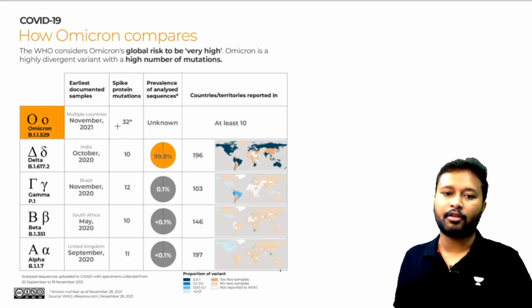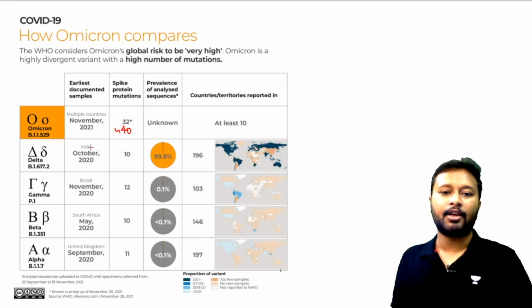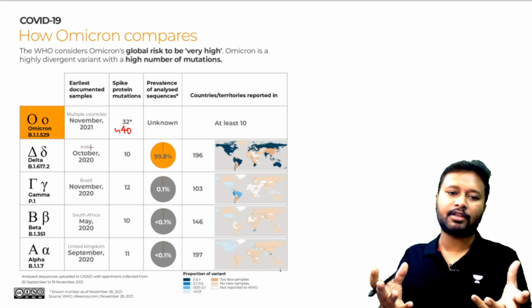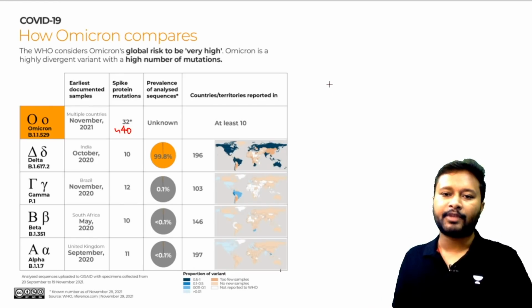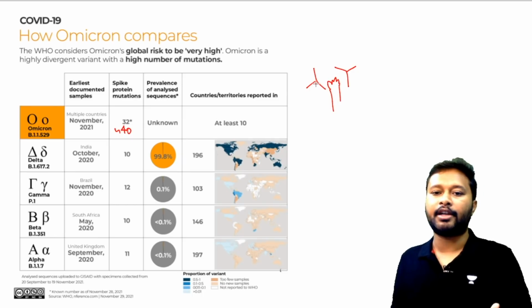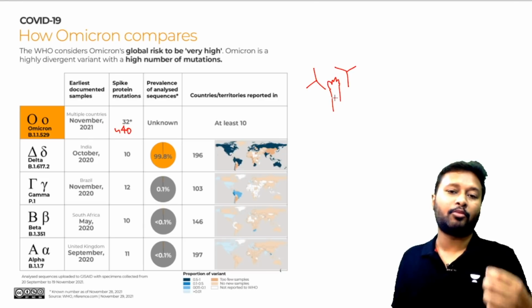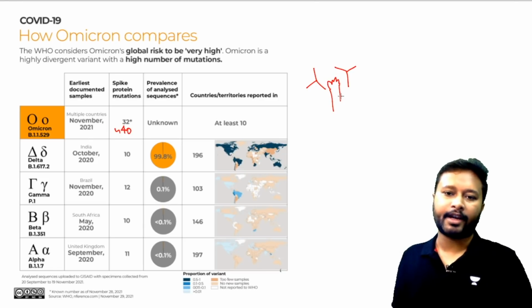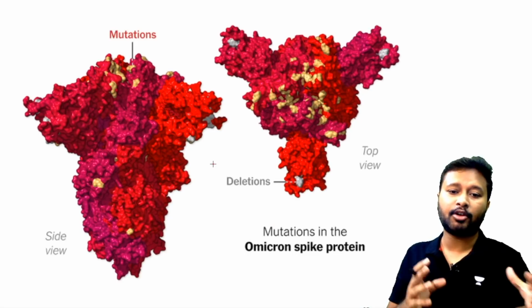Whereas Omicron variant had 32, which was a few days back. The current count is around 40 mutations in the spike protein. It has so many mutations. And why are these mutations so much of a concern? Because I told you that if the key, the spike protein, changes its shape, the immune cells we have are not going to recognize it. The more mutations, the more difficult it becomes for our immune system to recognize it, and the more difficult for the vaccines to act on it. Okay, now let's talk about the Omicron spike protein.